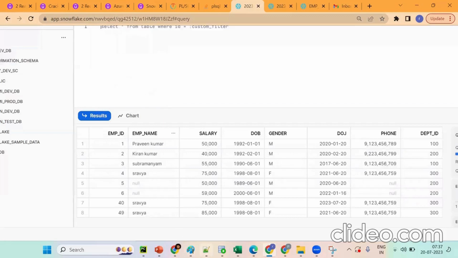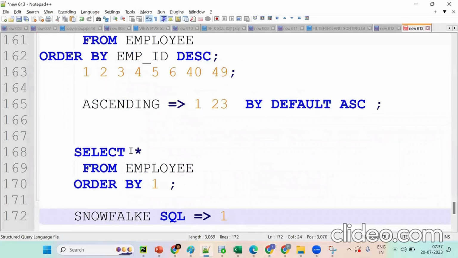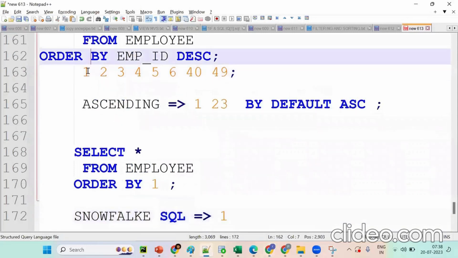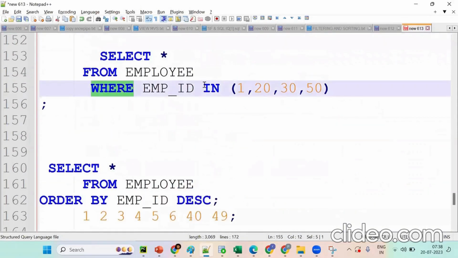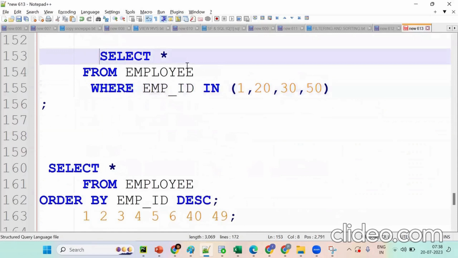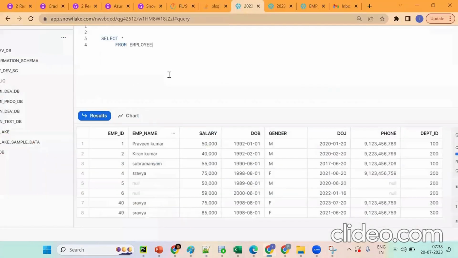We can mention it like this, or like this. This is nothing but filtering and sorting. Some more concepts are there that we can see. We have specific columns. We don't want all records, we want to get specific records. You should go for the WHERE clause, then clauses like IN. So you got the pointer. We'll see it one more time. There are so many conditions that we'll cover. This is very, very important.